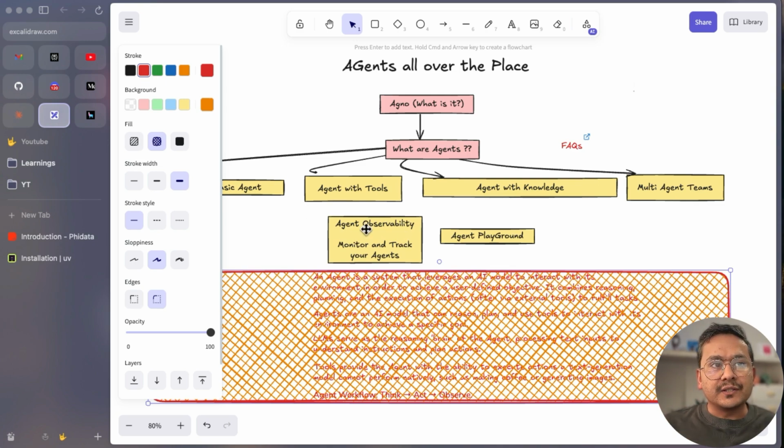And the most important thing is also the agent observability. When you create the agent, you need to monitor and track your agents. So this is also inbuilt with this one.